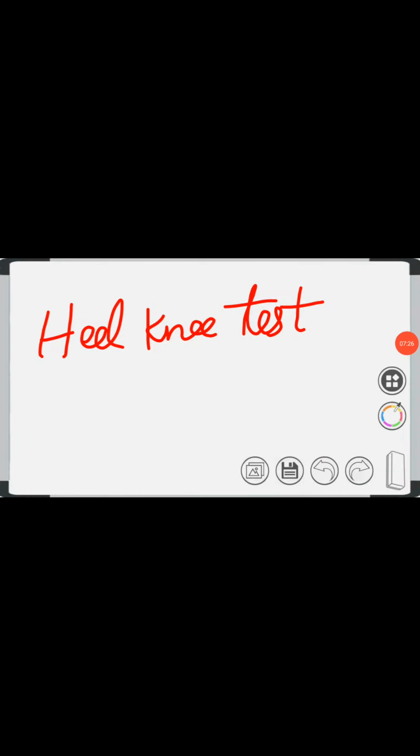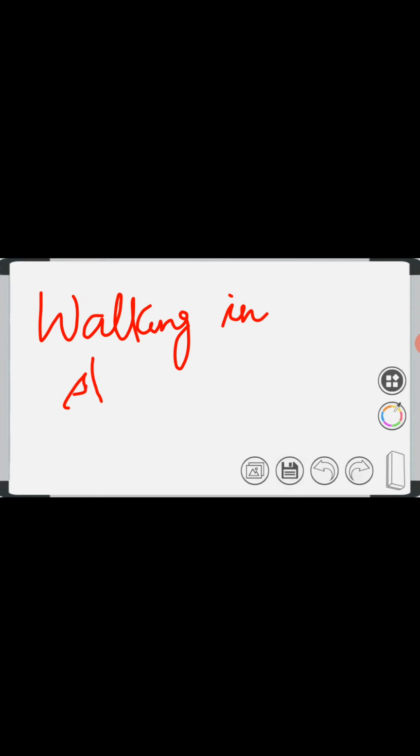So now the test for lower limb extremities. The first test for lower limb extremity is heel knee test. So in this test, the subject is asked to place the heel of one leg on the knee of another leg and he is asked to move the heel along the medial side of tibia. If this test gives an abnormal result, then there is loss of motor strength, which is highly suggestive of an ipsilateral cerebellar lesion. The next lower limb extremity test is walking in a straight line, which is also called tandem gait.